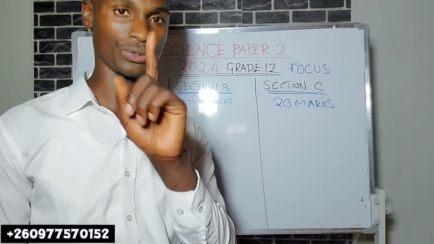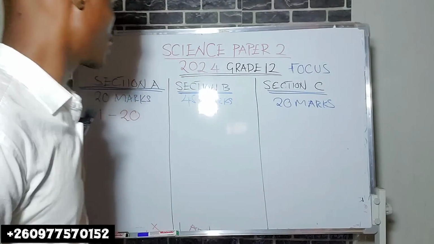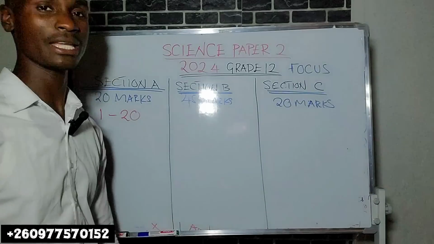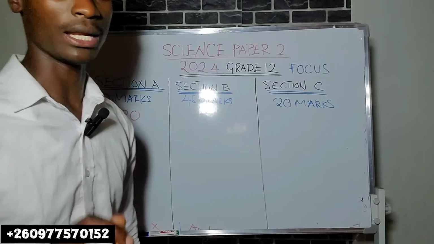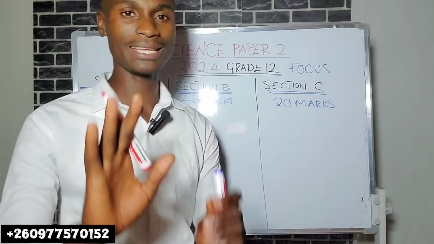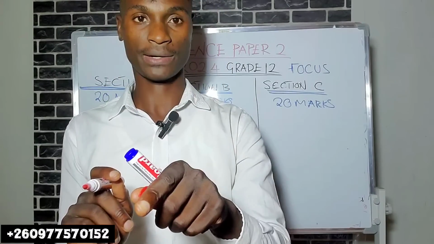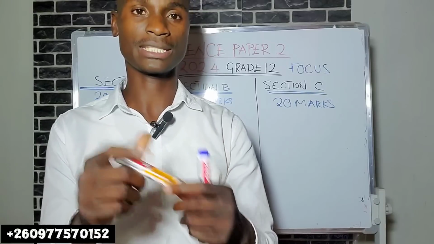So let's go to Section B. That's where the issue is. Section B is 45 marks. Now, these are the topics that you should expect in Section B.